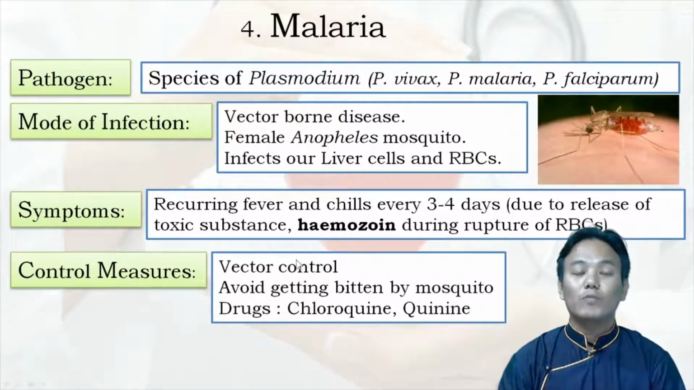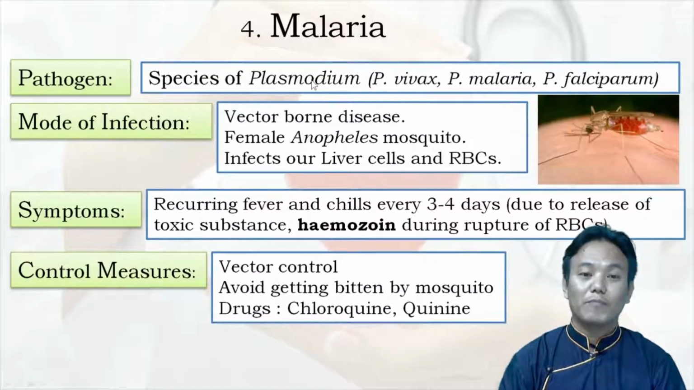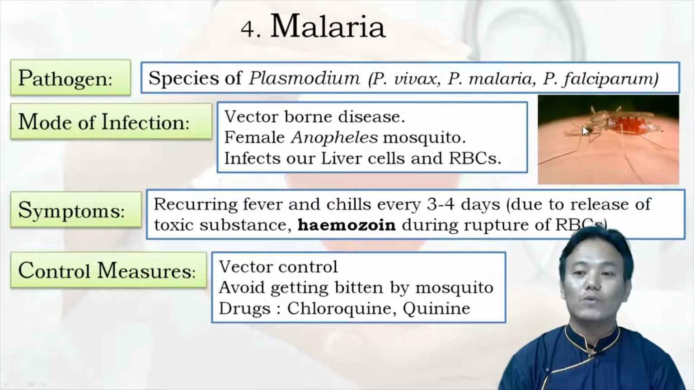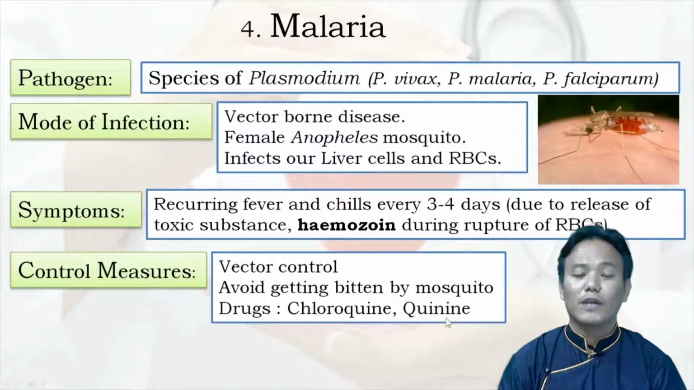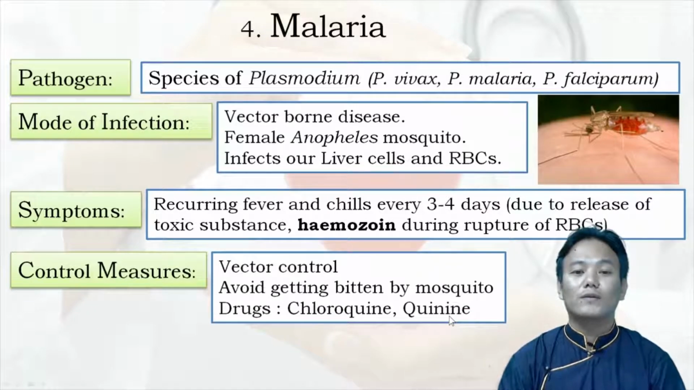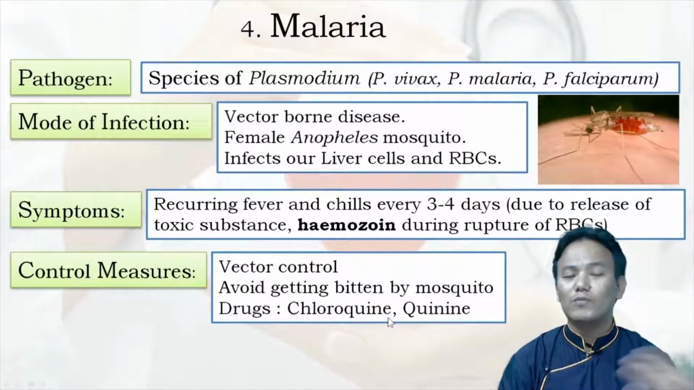And what are the control measures? As you know, this particular pathogen is carried from human to human by the female Anopheles mosquito. So we have to do vector control. We have to control the population of the vector in order to control the disease spread. So, vector control and avoid getting bitten by mosquitoes. These are the two. If you suffer from malaria, doctors will prescribe drugs like chloroquine and quinine, and there are other drugs as well. So it is quite a treatable disease. You don't have to die because of malaria unless you are immunocompromised.